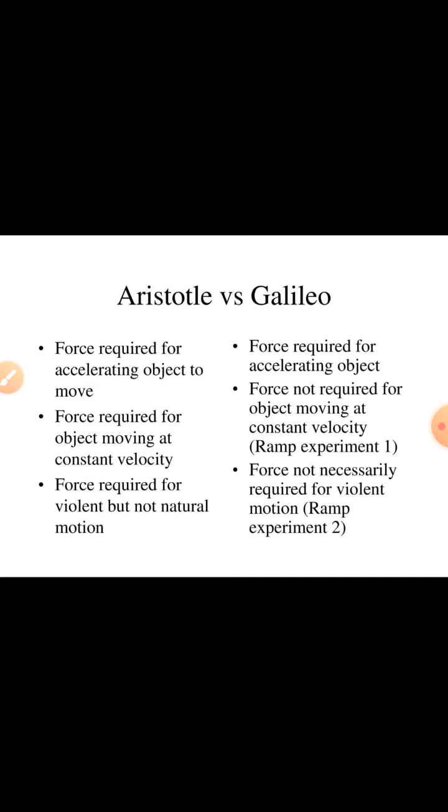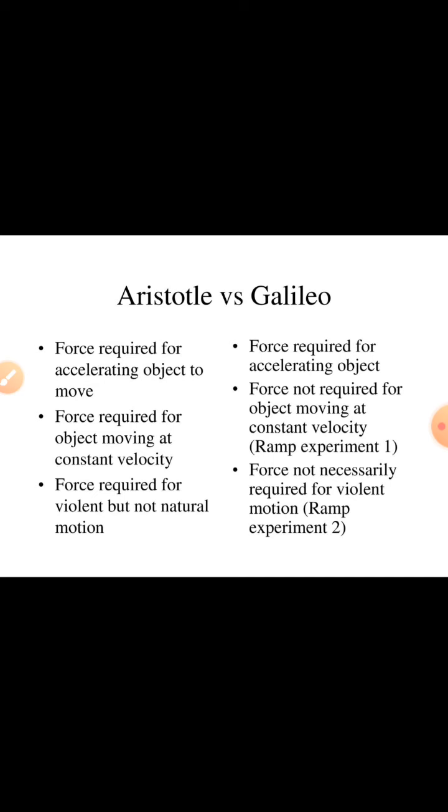Second point, force required for an object moving at constant velocity. Are these the same? No. Here, force is not required for an object moving at constant velocity. Here, force is required. Here, force is not required.